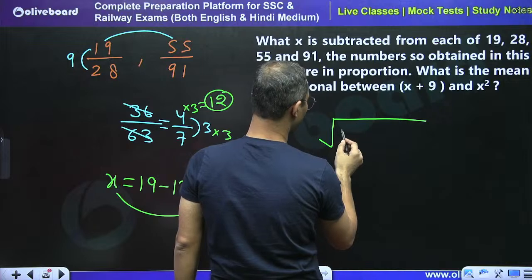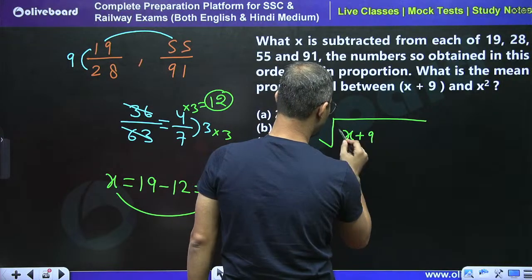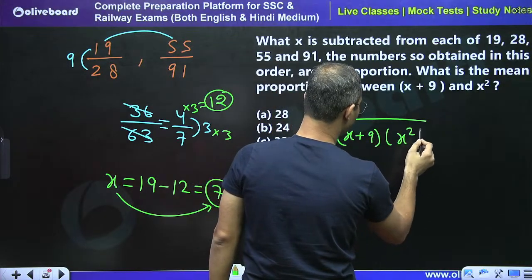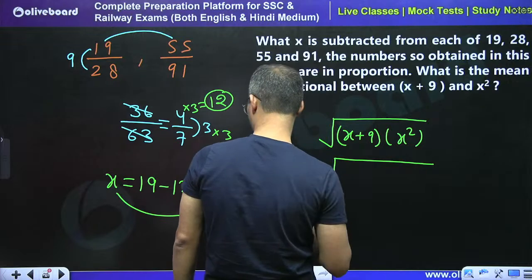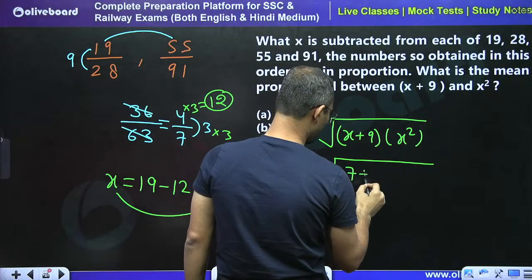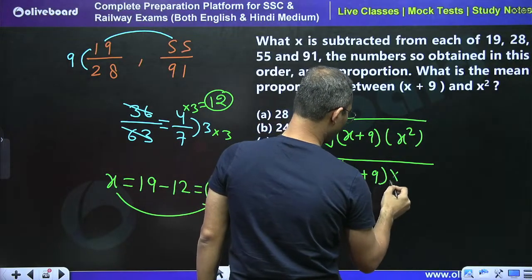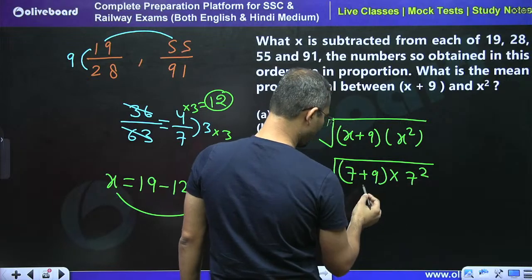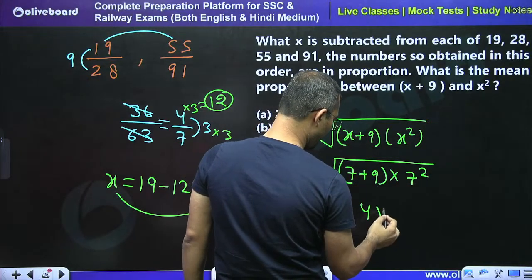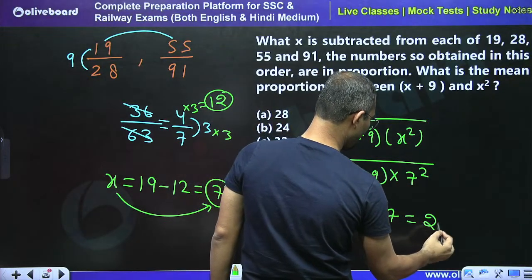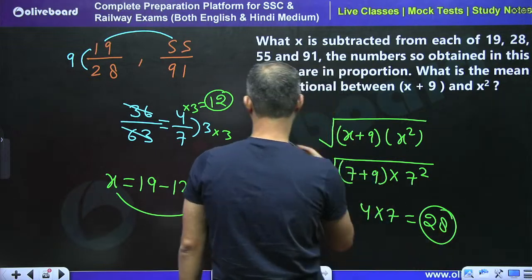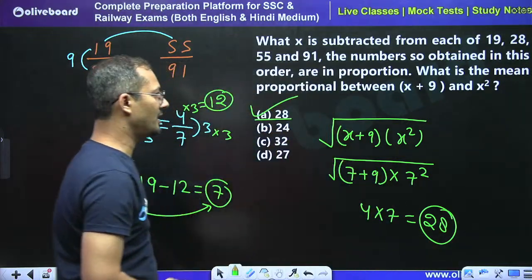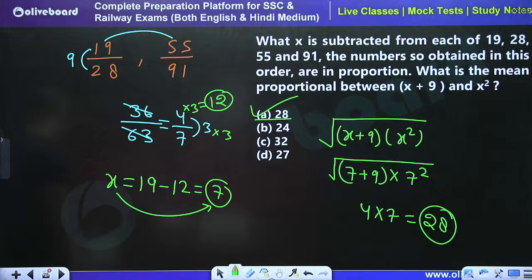So what is the mean proportion? x plus 9 into x square. So 7 plus 9 into 7 square. So here 16, so 4 will come and 7. 7 into 4, 28 is the right answer. Yes, 28 is the right answer. A part is the right answer. Yes, you all are very much correct. Very good.